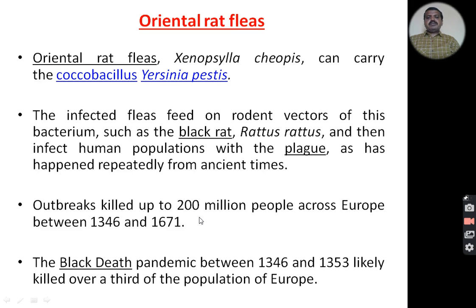The Black Death, the pandemic between 1346 and 1353, likely killed over a third of the population of Europe.